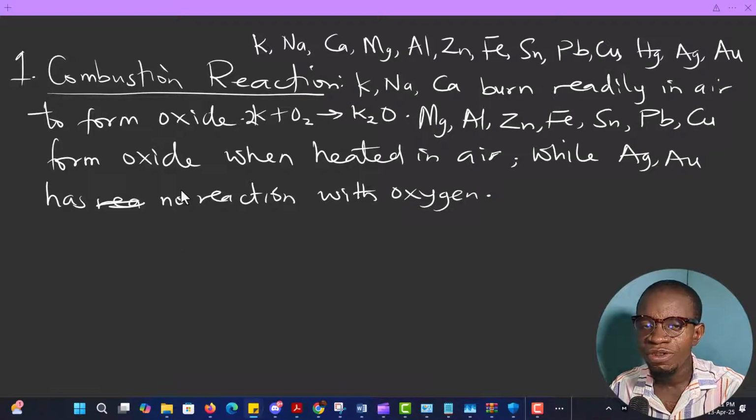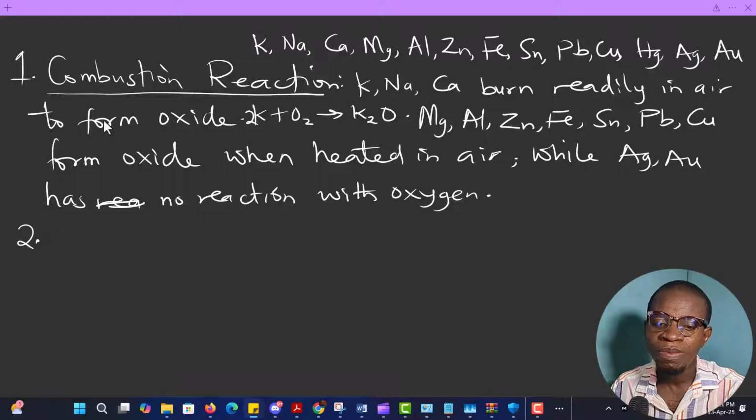So we have just talked about the combustion reaction, and we've seen that potassium, sodium, and calcium burn readily. You don't need to heat them or do anything for them to react with oxygen to form oxide. But other elements such as magnesium, aluminium, zinc, iron, tin, lead, copper, and mercury need to be heated first before they can combine with oxygen to form oxide. So that is it. Another feature we're going to talk about apart from combustion reaction is reaction with water.